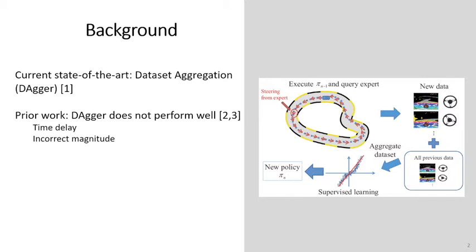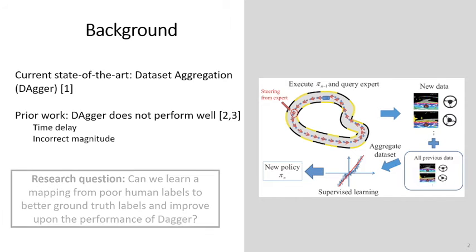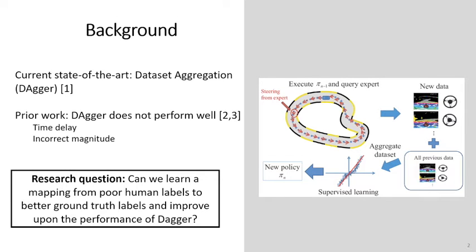While this algorithm works well if the labels provided by the human are high quality, prior work has shown that humans often provide poor labels that may be time delayed or over or under corrected. We want to see if we can learn a mapping from poor human labels to better ground truth labels to improve upon the performance of DAgger.